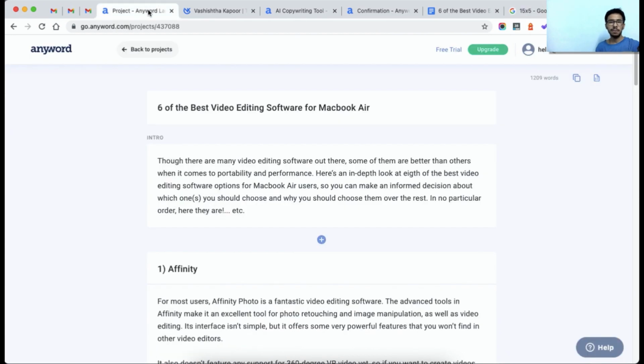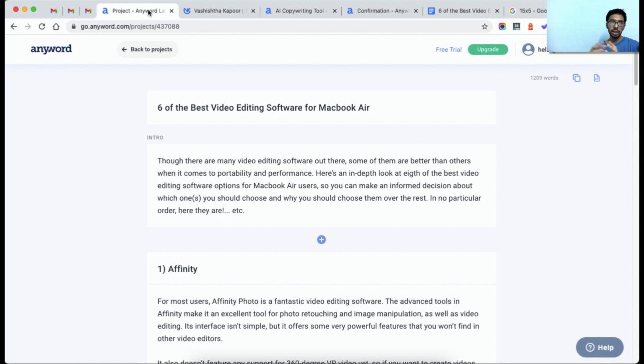Talking about my personal experience with AnyWord, I have been generating a lot of content using different AI content writing tools like Conversion.ai, Shortly AI, and so many others. But I have felt that the kind of content AnyWord generates is the best, is very meaningful, is to the point, and even if I want to generate content that is very technical, it works and outperforms every other tool. So maybe in the future I will give you a quick comparison between Conversion.ai and AnyWord. And for now, this was it from my side.